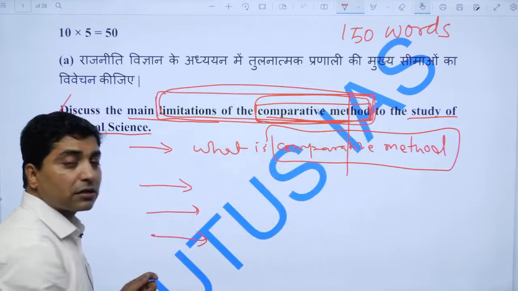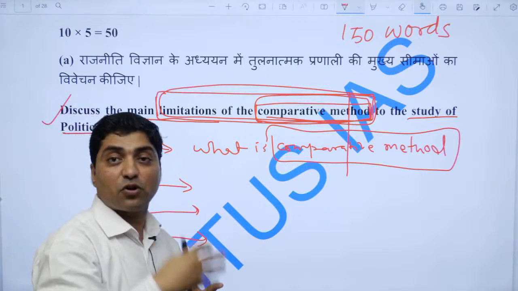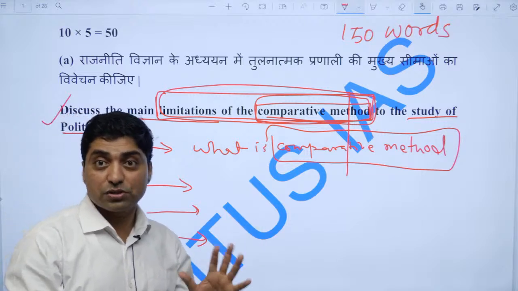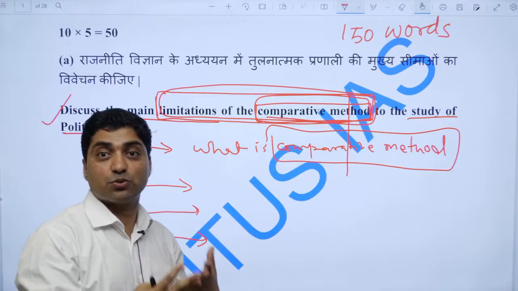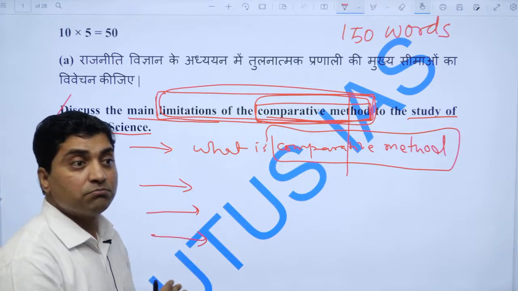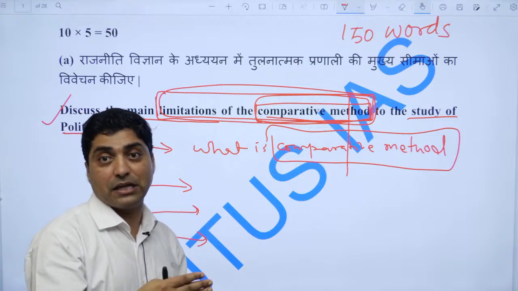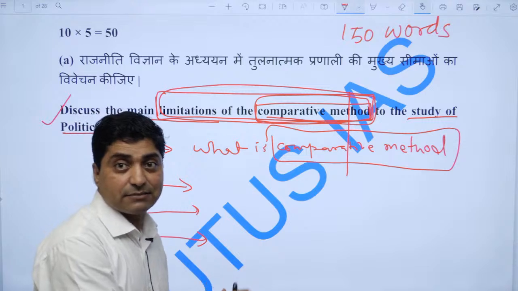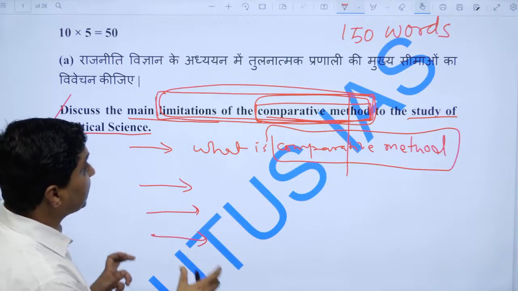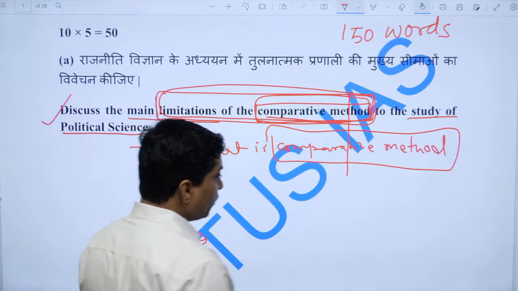Basically, it looks at certain institutions, certain arrangements of government, it looks at culture, but it ignores meta ideas like justice, equality, liberty, right? And it promotes behavioral or scientific ideas, or empirical inquiry. So entire empiricism and the behavioral movement led to the decline of political theory. So that was also a limitation. So 150 words, that is sufficient, one needed to quote it.